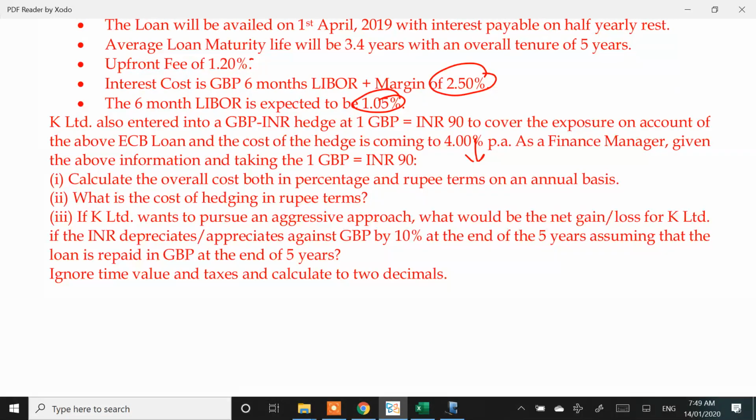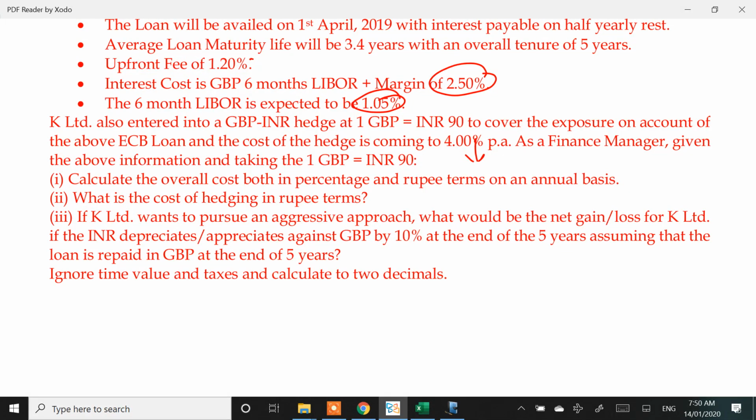Logically, this 10% of INR depreciation is not GBP appreciation. I should do some calculation and it will turn out to be some 9.9 or some number. ICAI, for simplicity's sake, has just gone ahead with this 10% number. But if a rupee depreciates by 10%, it does not mean pound has appreciated by 10%. We learned this in the appreciation depreciation chapter. Here the concept was not much testing on the appreciation depreciation, so ICAI has simply taken it on 90 crores.